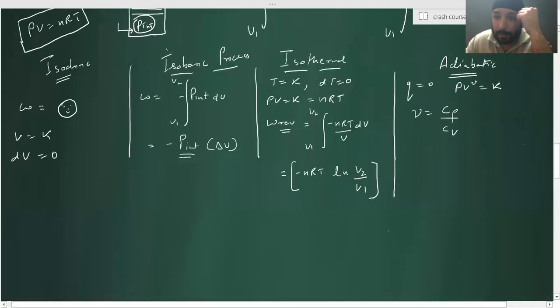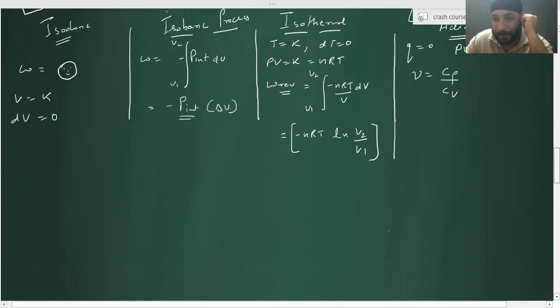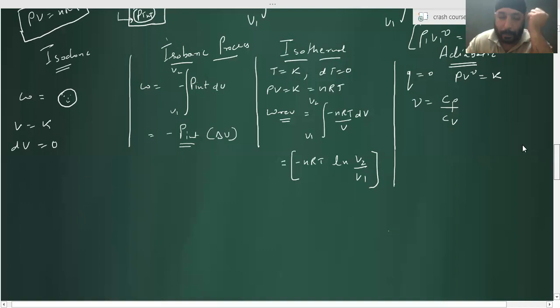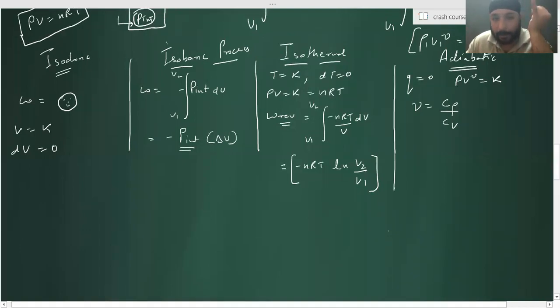Guys, is it valid for an irreversible process also? Like P1 V1 to the gamma is equal to P2 V2 to the gamma. Can I apply it for an irreversible process? No, sir. Only for a reversible process it will work. Will it work for an irreversible process? No, sir.